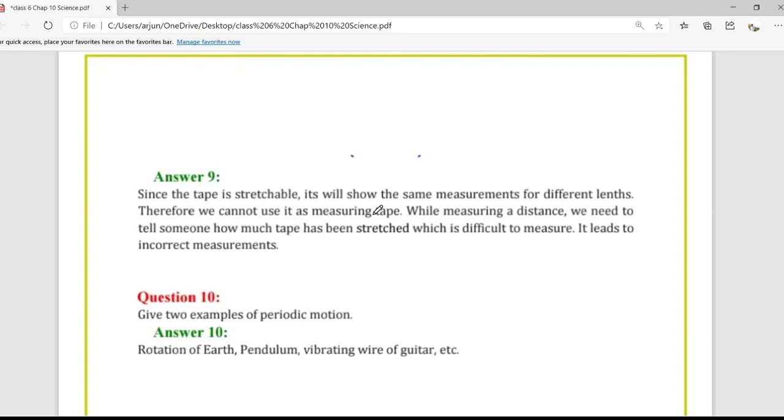For example, if we have to measure 2 meters, we will measure it with the normal scale and we will measure it with the stretchable scale. Both readings will be different because in the stretchable tape, the tape will be stretched to some extent. So the value we get is less than 2 meters. Therefore, we cannot use it as a measuring tape. While measuring a distance, we need to tell someone how much the tape has been stretched, which is difficult to measure. It leads to incorrect measurement.